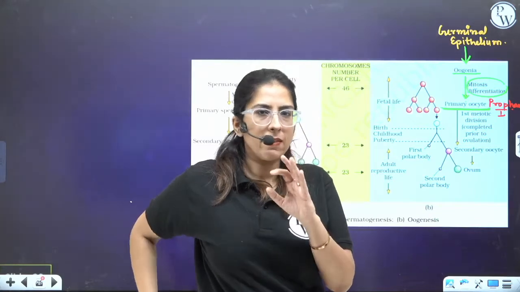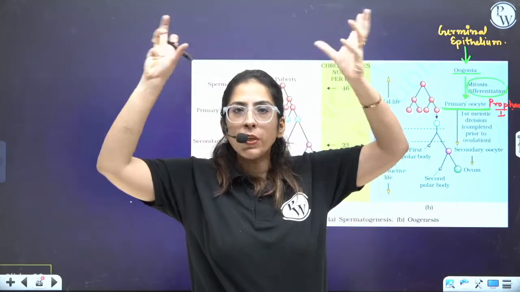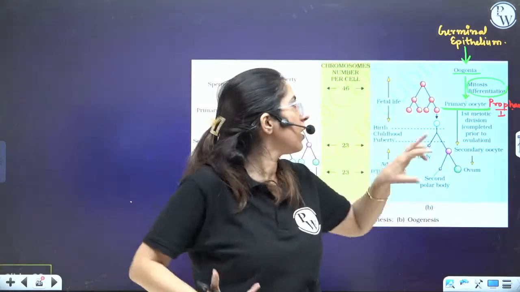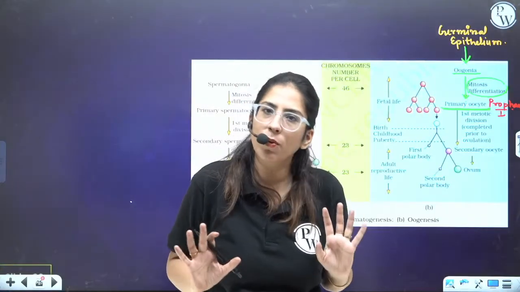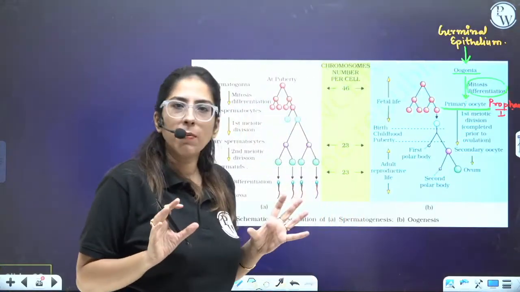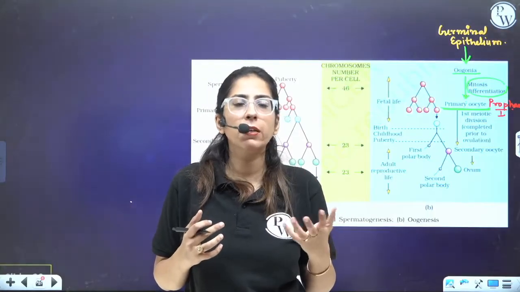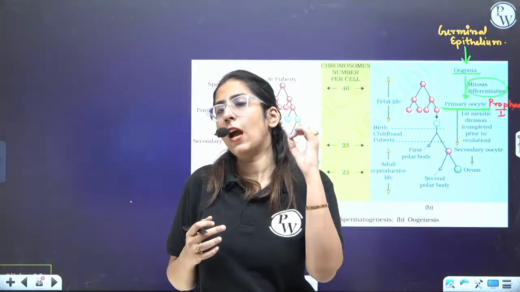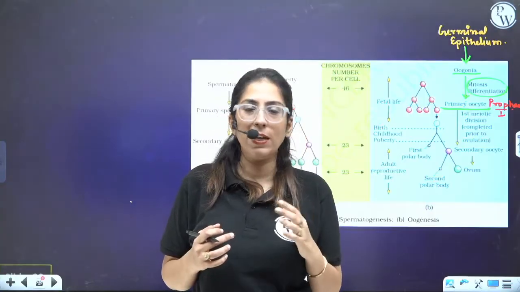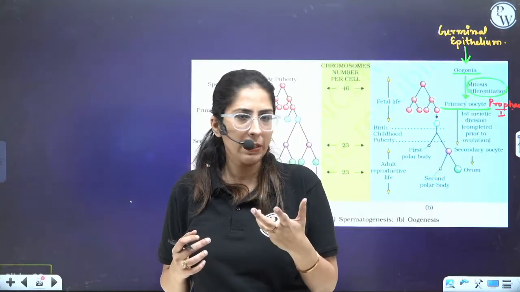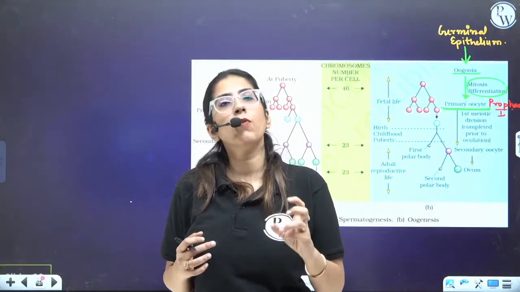Listen very carefully. Oogonia divide and form the primary oocyte. Now the primary oocyte said, because I was diploid, that I want to complete meiosis. Ultimately, what does it form? It forms a gamete. So they want to undergo the meiosis.